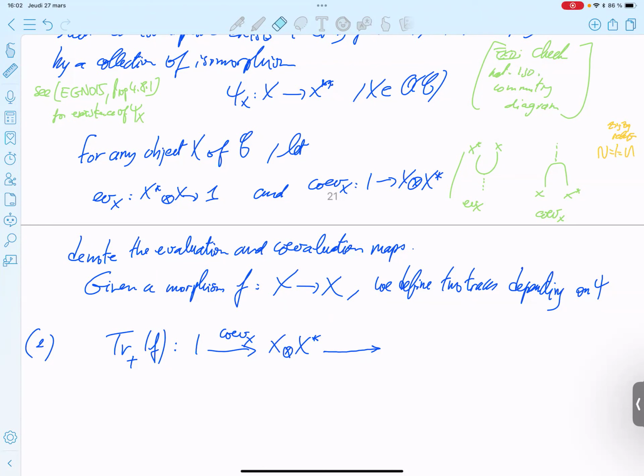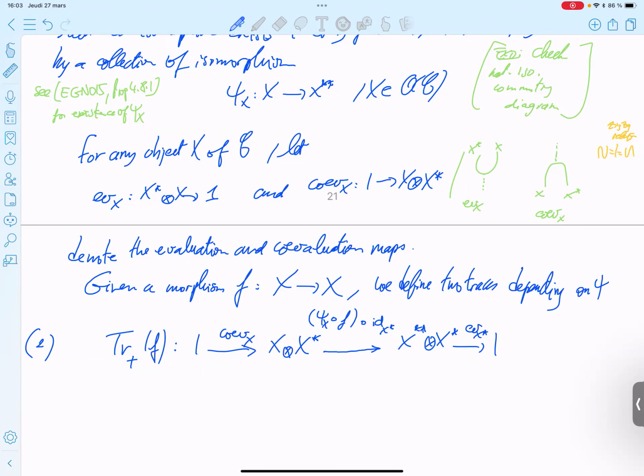Okay, so you apply the identity on X star, and on X, you first apply the morphism F, and then you apply the isomorphism. And you go to X double star tensor X star. Okay, and then you apply the evaluation map from X star, you get 1.